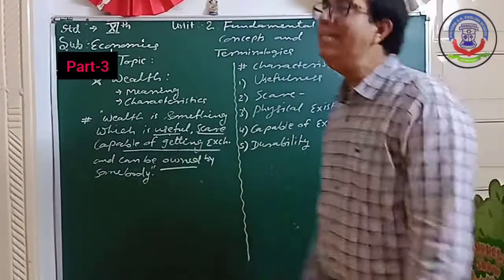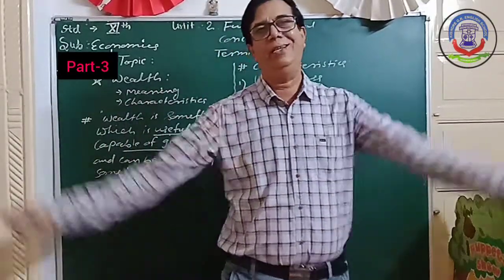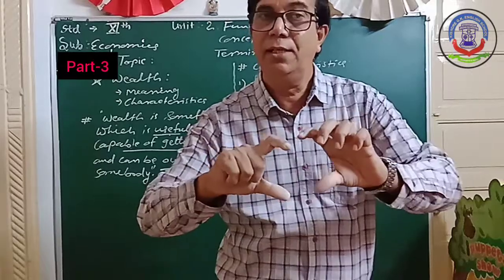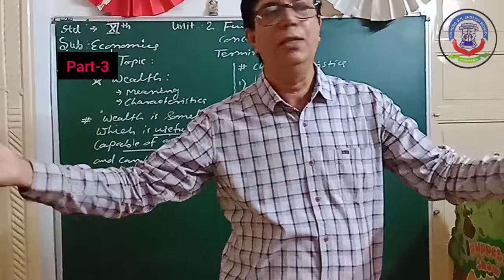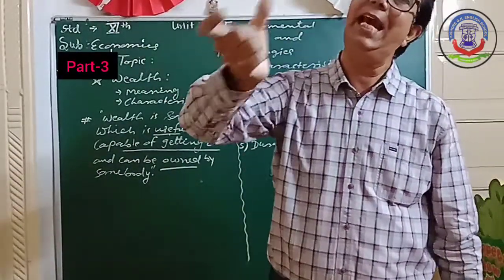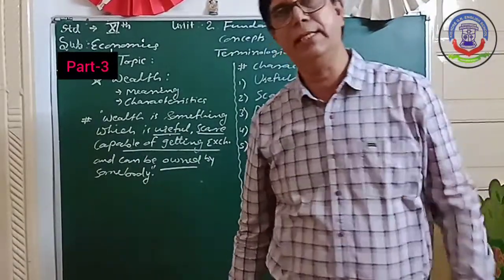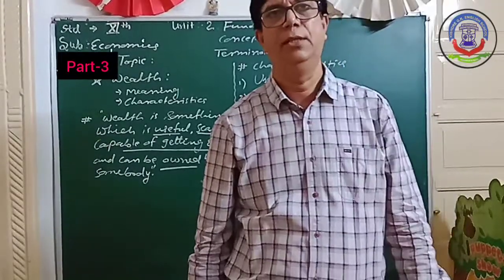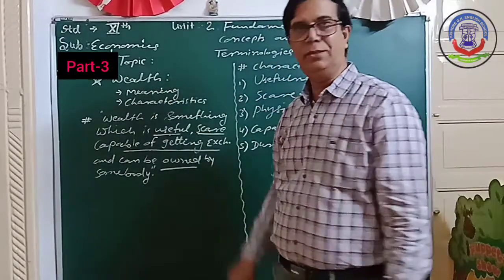All the things you can easily exchange we include in wealth. Suppose you have a house and want to purchase another one; you can sell the house and purchase another. You can easily exchange. So goods or things which have the capacity of being exchanged, that type of goods we include in wealth.